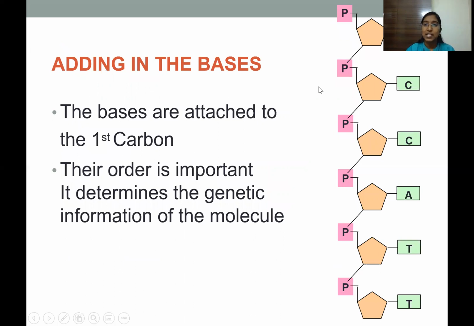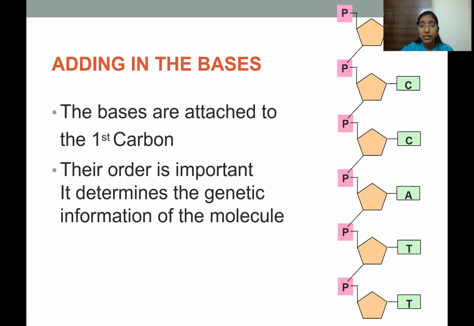Adding the bases. We have seen that we have a sugar and then we have phosphate which are linked by phosphodiester bonds. This forms the nucleosides, and then there is addition of the nitrogenous bases at the C1 position. So the bases are attached to the first carbon, and their order is important as it determines the genetic information of the molecule.